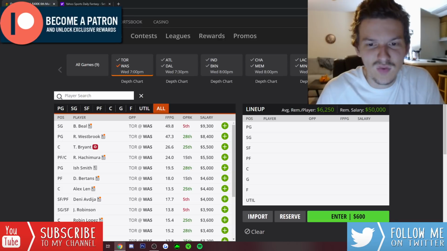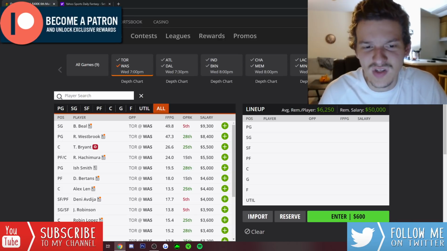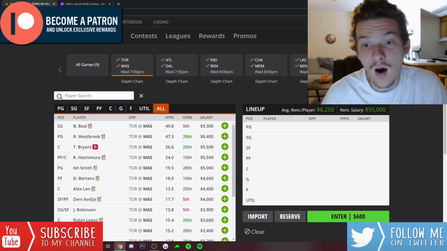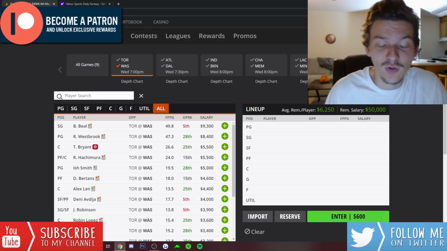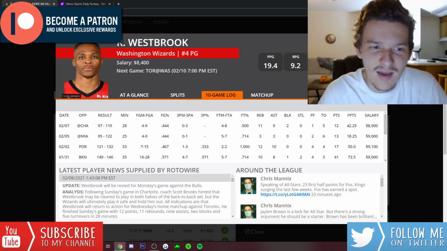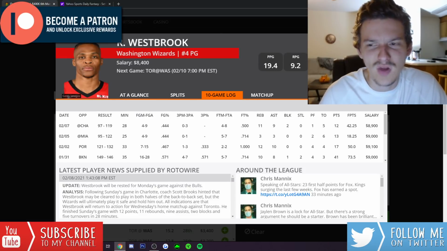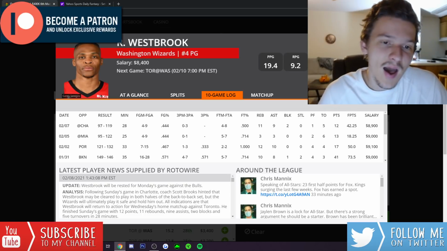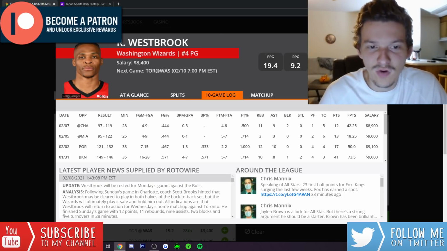So with the Wizards, when they're fully healthy, I don't have too much interest in any of the secondary guys. It's really just Bradley Beal and Russell Westbrook for me. Westbrook, I think, is really appealing. If you look at his price on DraftKings, he's come way down to $8,400. He didn't have that great of a game against Charlotte, only played 28 minutes, but that was a blowout. I think if this game stays close, we're going to get 34, 35 minutes from Westbrook.